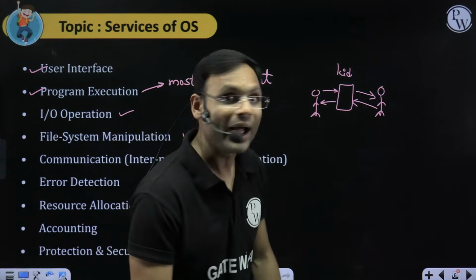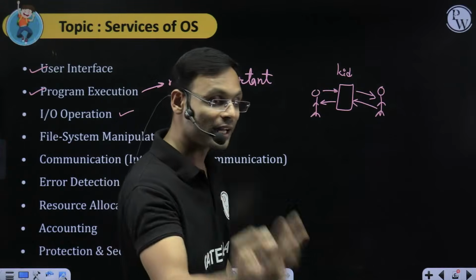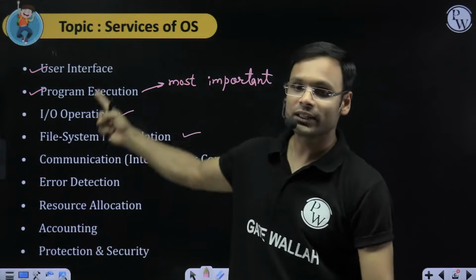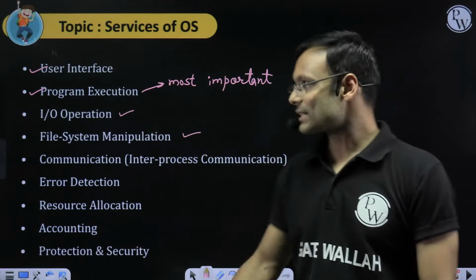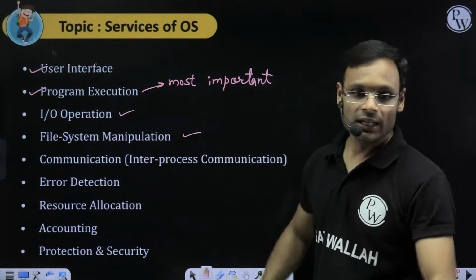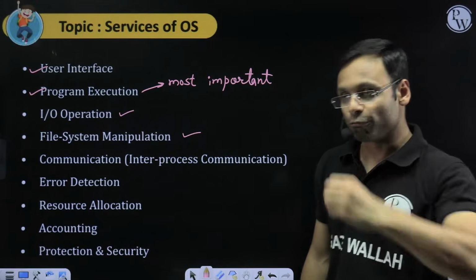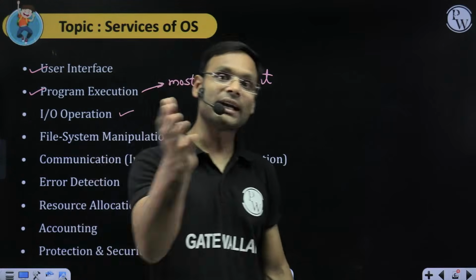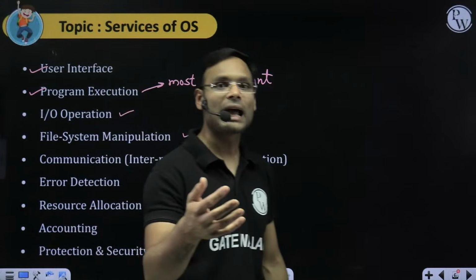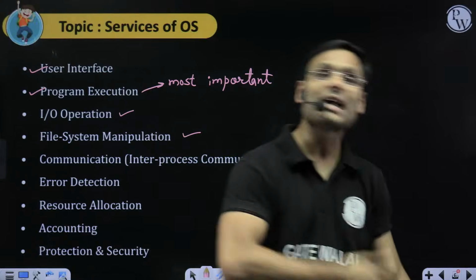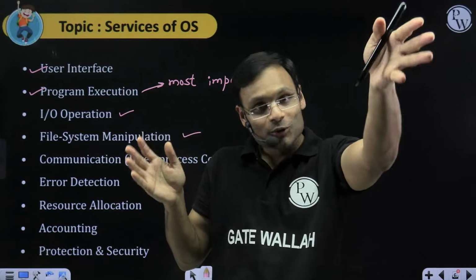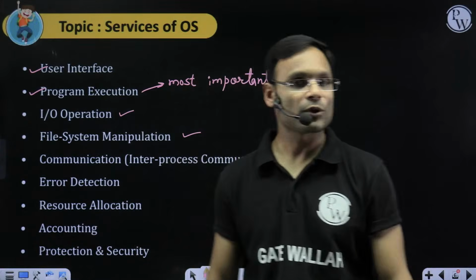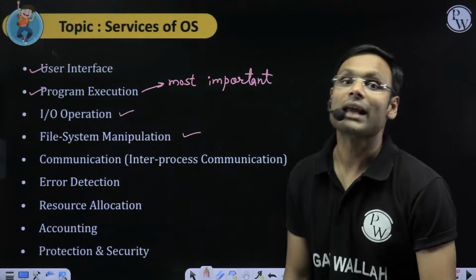Why? In the computer system, two programs cannot interact directly. They need that intermediate controlling thing, which is the operating system. Two processes can communicate only through the OS. Directly they cannot. If one process, process means a program, a particular application, wants to communicate with another process, that process will ask the operating system, hey OS, I want to talk to this particular process, can you please make it happen? The OS will do this task. Process to process direct communication does not happen.